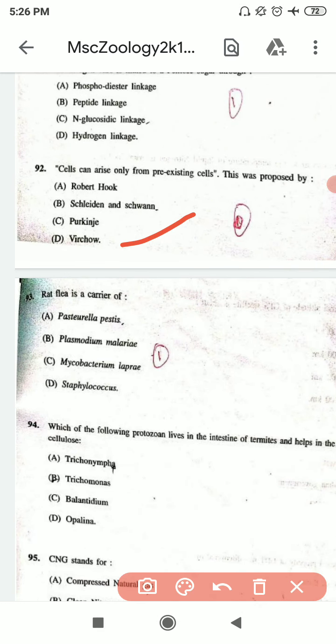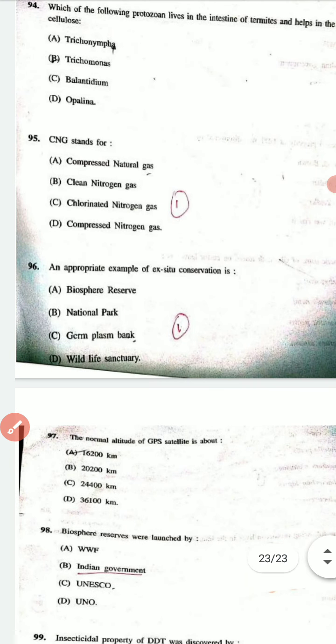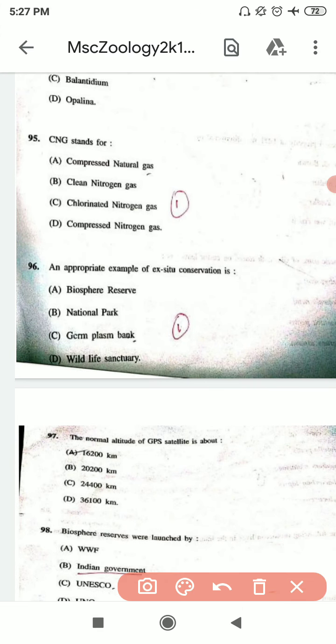93rd question is, rat flea is a carrier of, and the correct option is A. 94th question is, which of the following protozoans live in the intestine of termite and help in cellulose digestion, and the correct option is A. 95th question is, CNG stands for, and the correct answer is A.